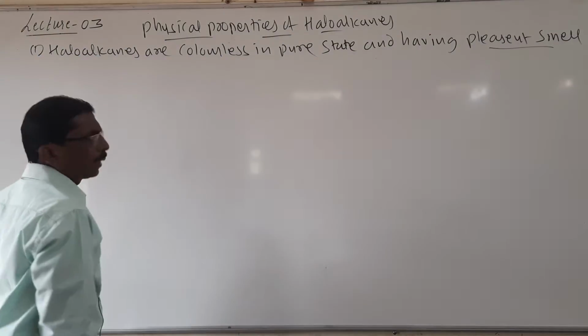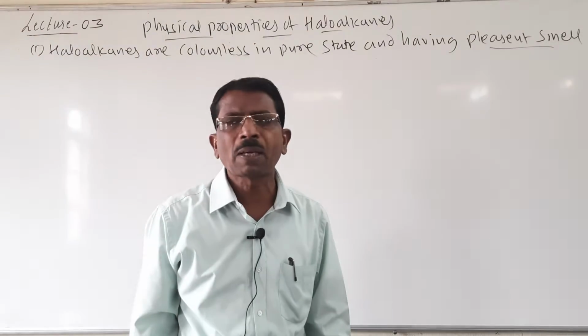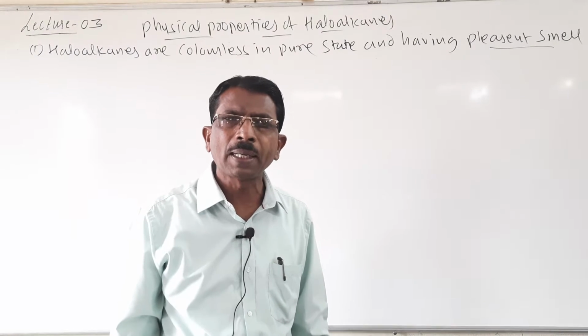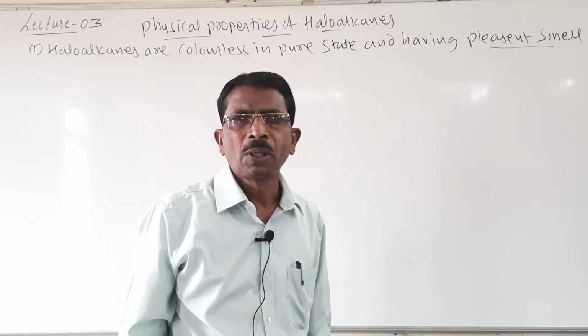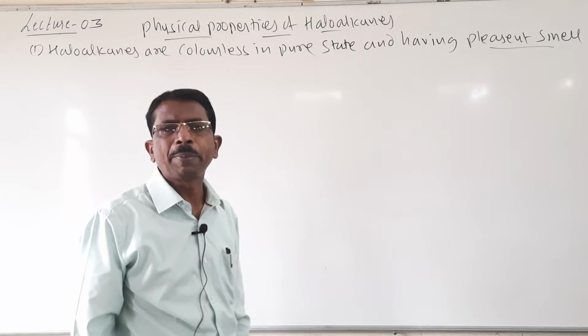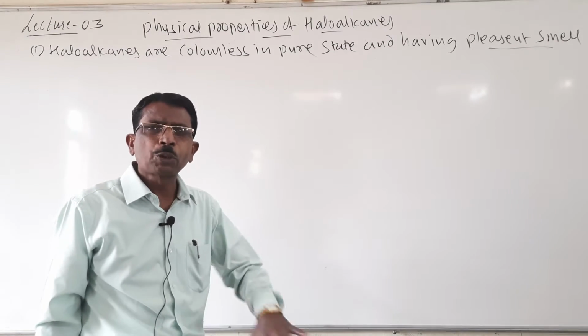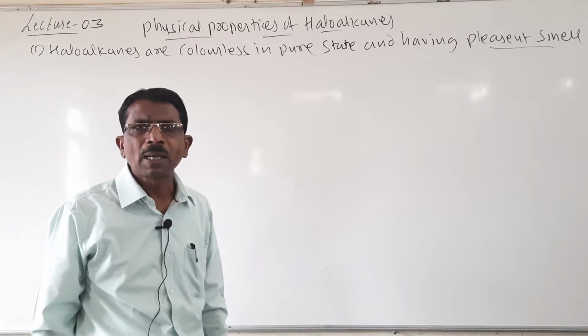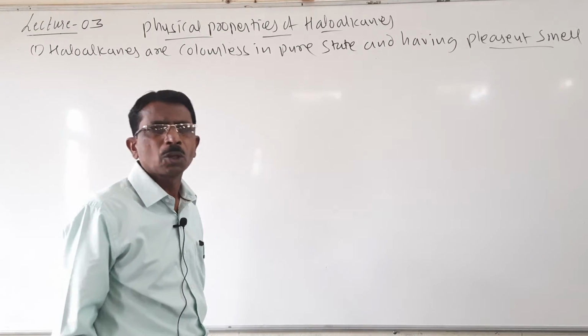Remember, the lower members of alkyl halides are gases and the higher members are liquids and solids. For example, methyl chloride is a gas, and as the molecular mass increases, the higher members are liquids, and still higher members are solids.